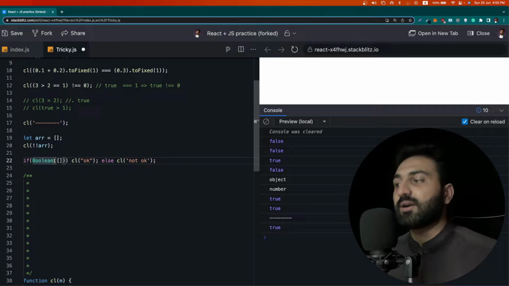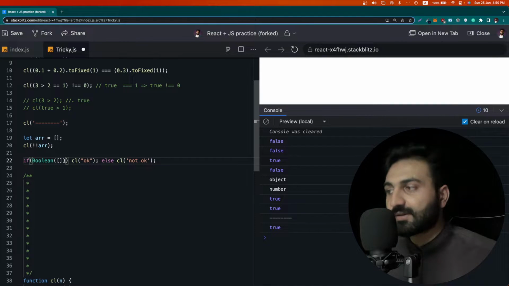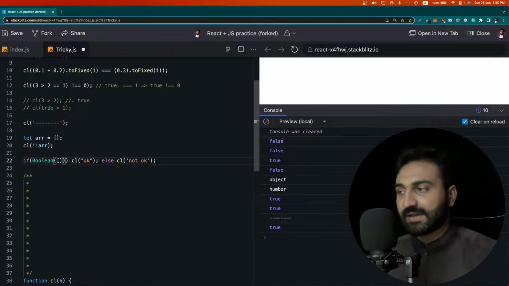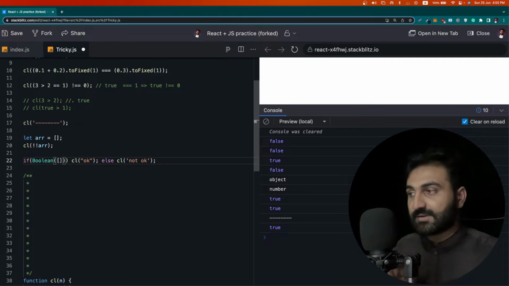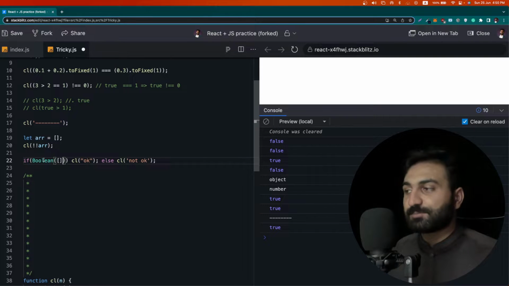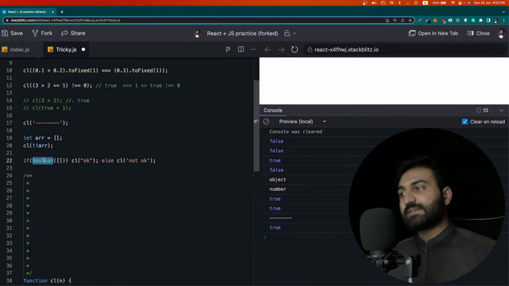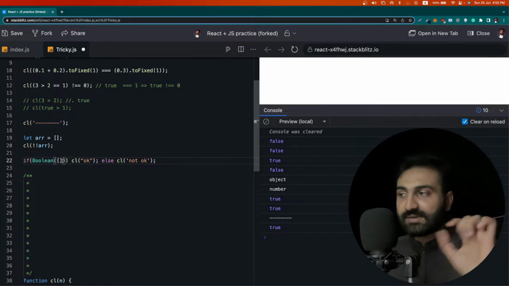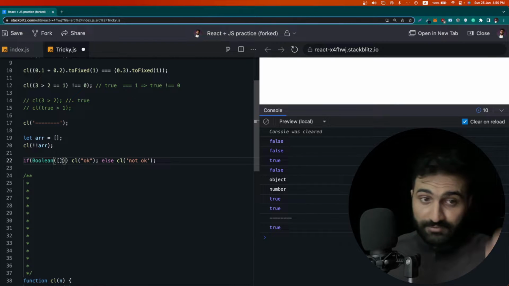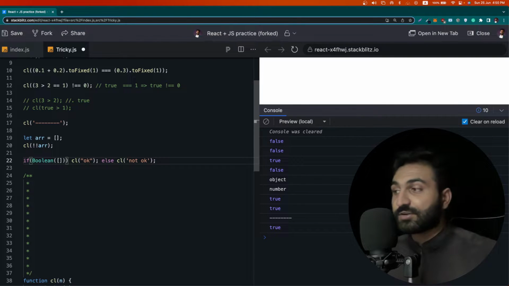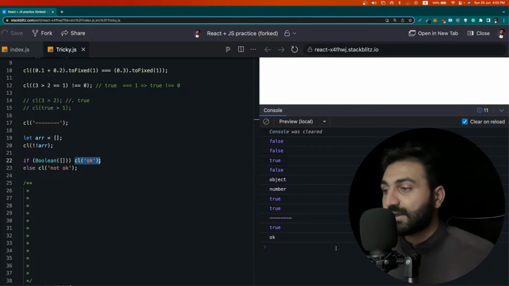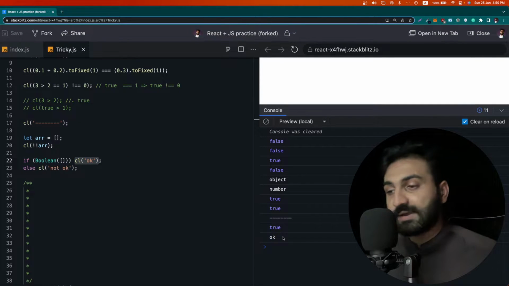As I already mentioned, this empty array doesn't mean nothing. It is actually pointing towards a memory allocation, memory space. So this Boolean will convert this empty array to a truthy value, and this will eventually be evaluated to true. So that's why this statement will run, and as you can check, this okay is being printed out.